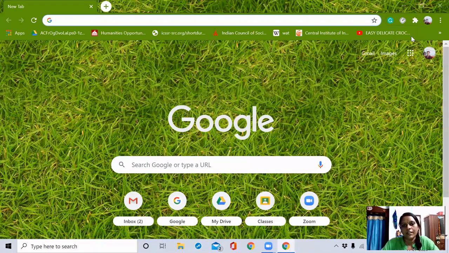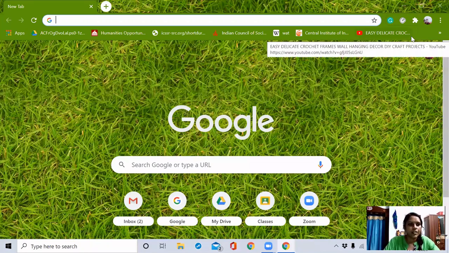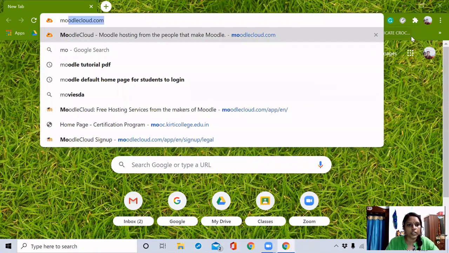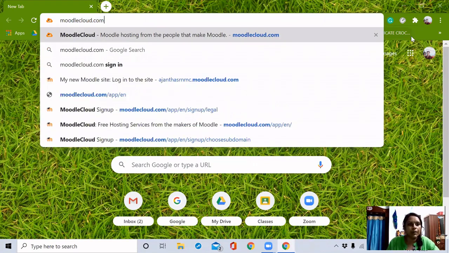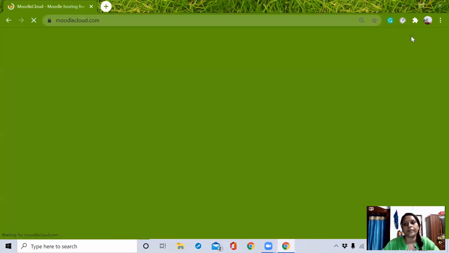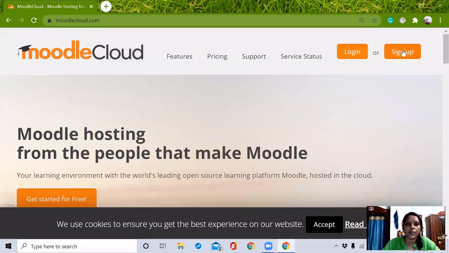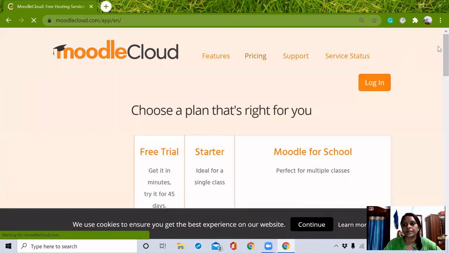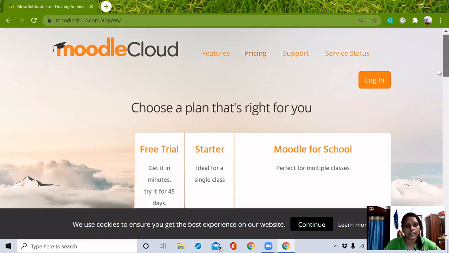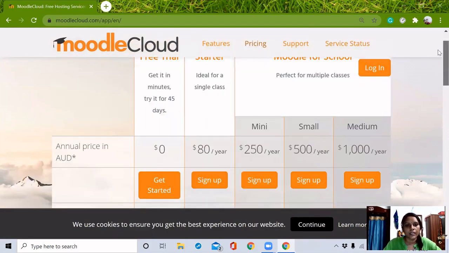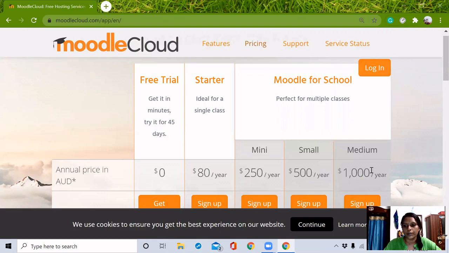Now let's learn how to create a Moodle site. Just enter moodlecloud.com in the address bar. Then as we are new users here, we have to sign up. Click sign up. Here we can see the packages of Moodle.